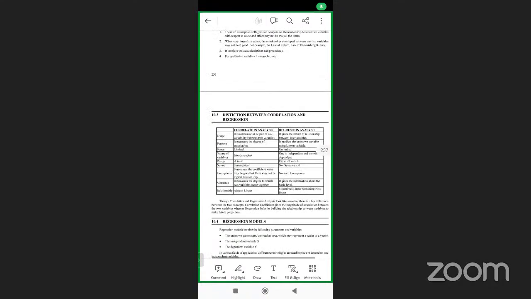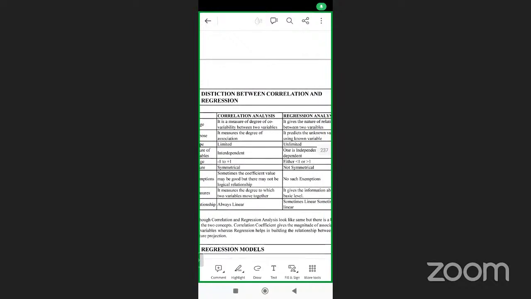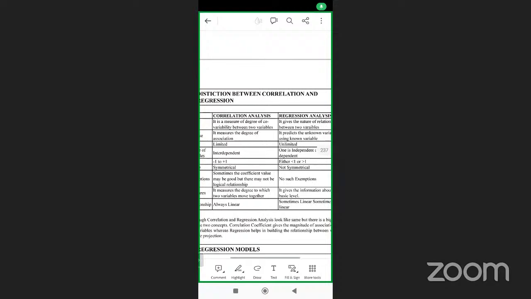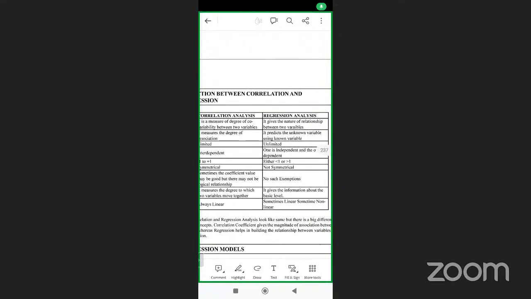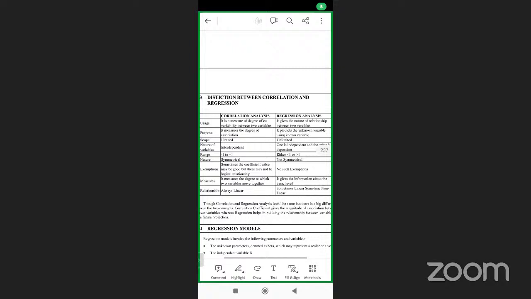Now, correlation and regression. Now we will understand: correlation measures the degree of covariability. That means how much variation, how much relation is there between one variable and another variable, that is correlation. Now, the nature of the relationship between two variables is about regression analysis. Correlation measures the degree of association. It predicts the unknown variable. Are you understanding the purpose here? Correlation talks about how much one variable is associated with another variable. Regression talks about prediction. Remember that regression is for prediction, correlation is for association.